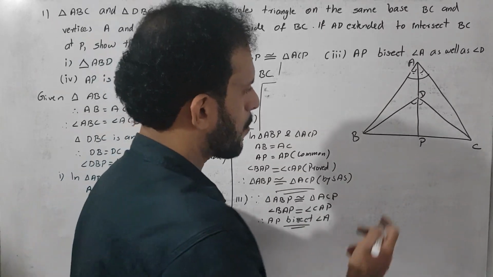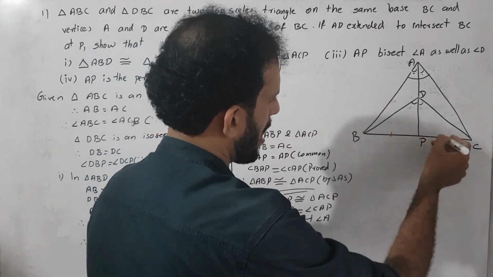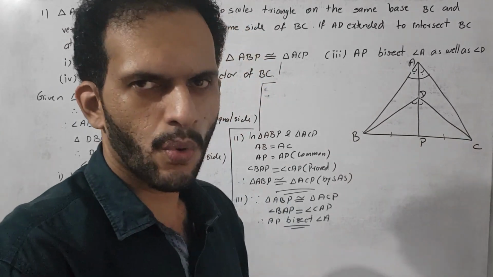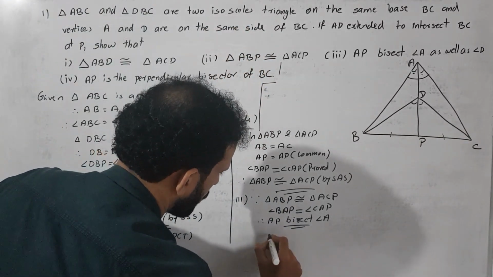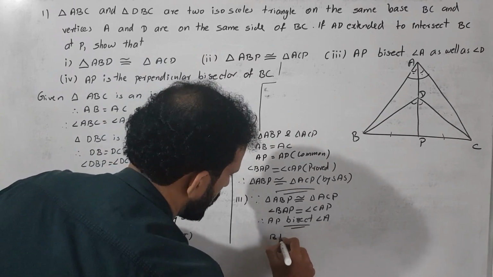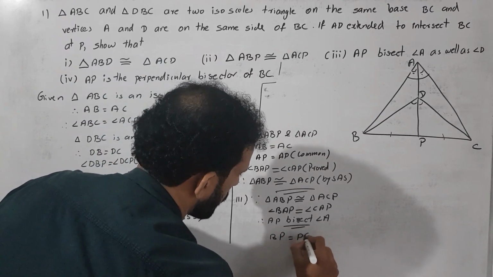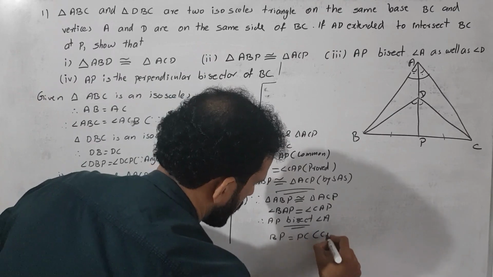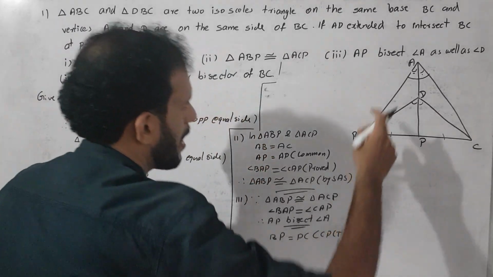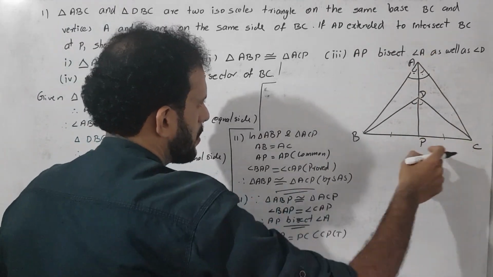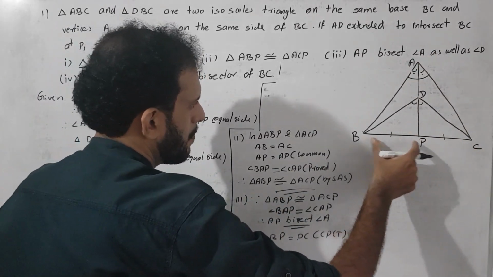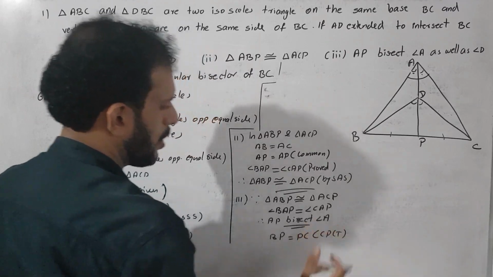So the corresponding sides BP and CP are also equal. Okay, then we write the same thing here. BP is equal to PC. Why? Since triangle ABP is congruent to triangle ACP, the corresponding sides BP and PC are equal. What is the reason?